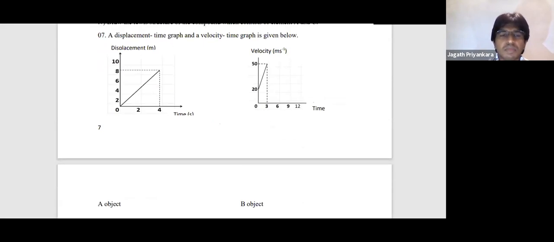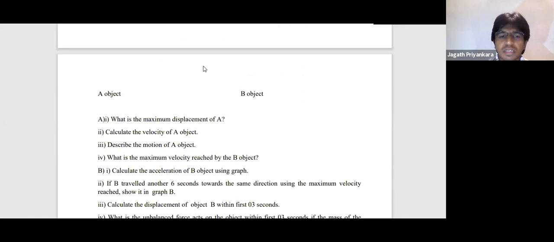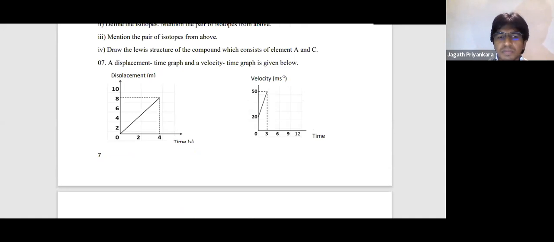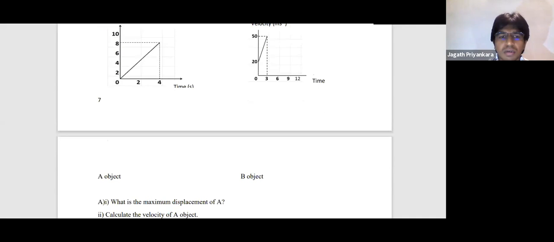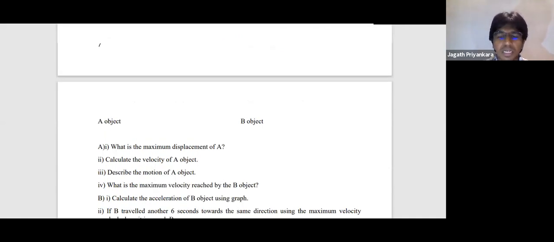Now you can see there's a velocity time graph and displacement time graph. Mostly in the exam they give the question from velocity time graph, but displacement time graph also they can ask, but here they have given both. Okay, let's see the answers now. Actually here I will draw this again because it's 8, 4 and 20. Otherwise it's easy to mark because I'll draw the graph again here.